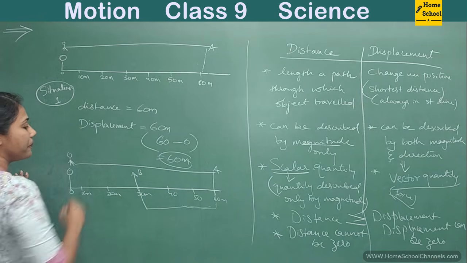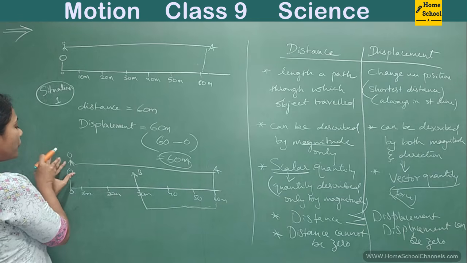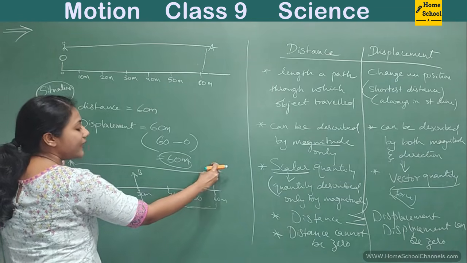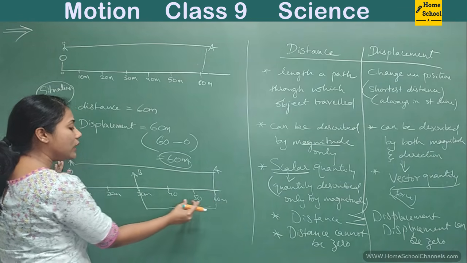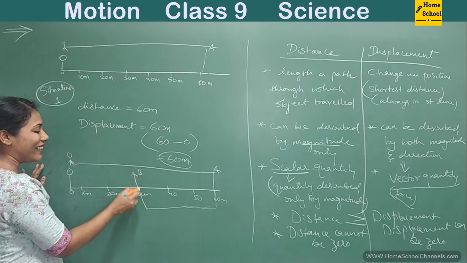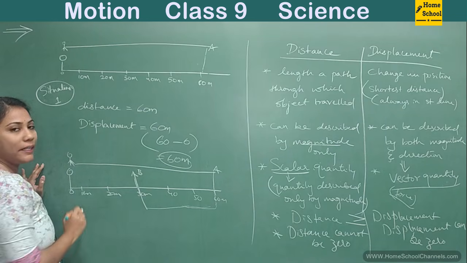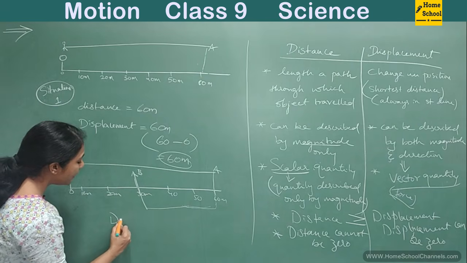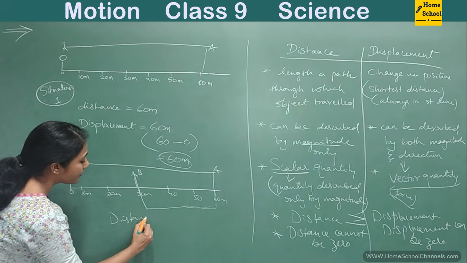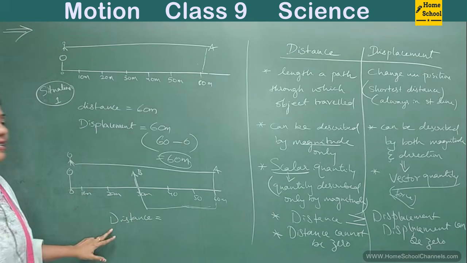This is point B. Okay, so initially you went from point O to point A and again you took a U-turn and you came back 30 meters and you are standing here. So let this point be B. Can you tell me what is your distance in this case?